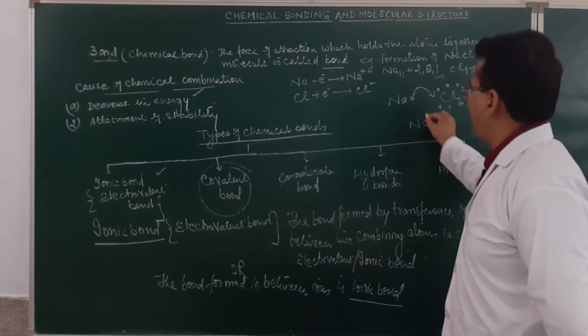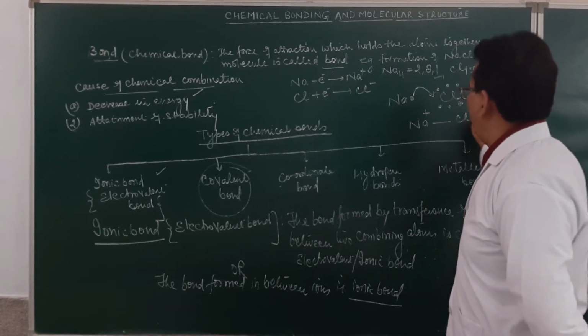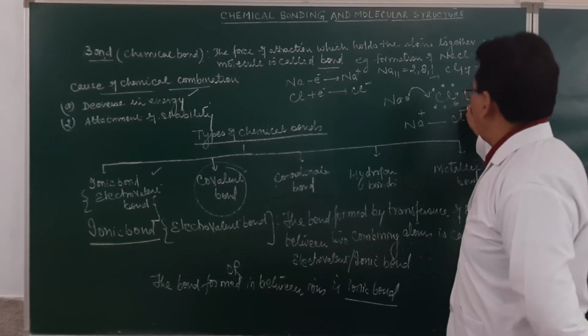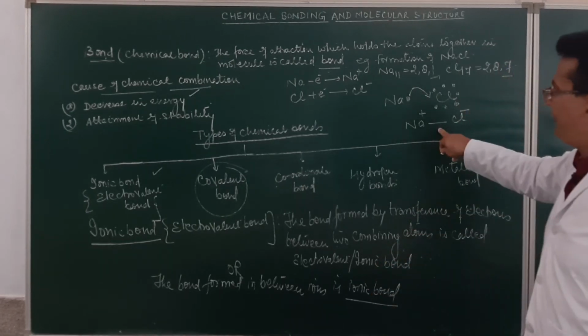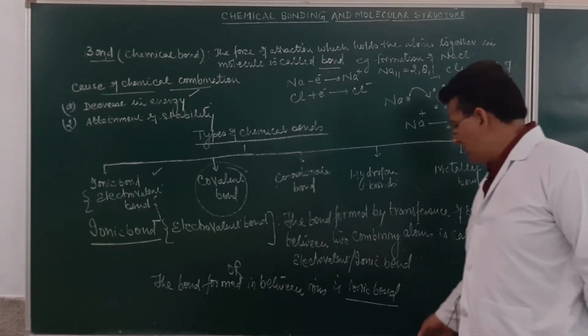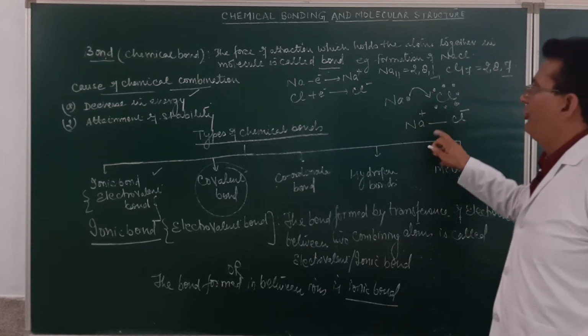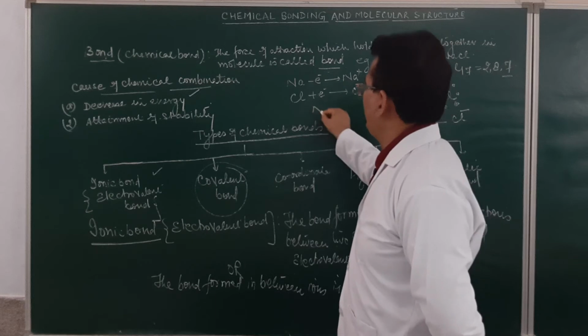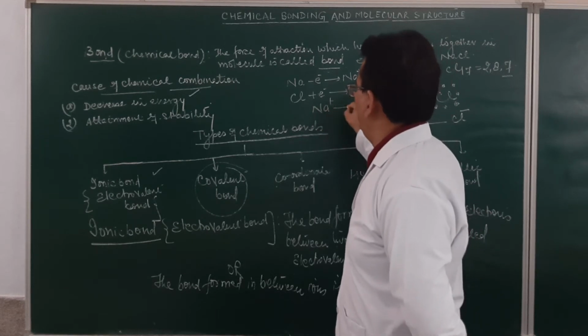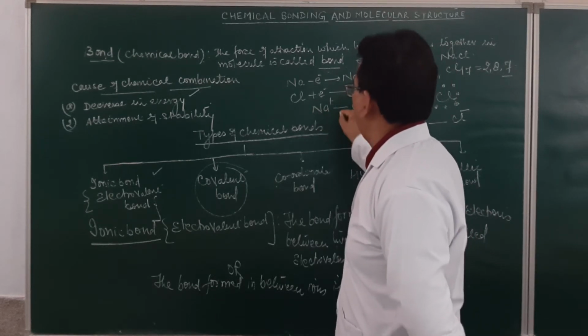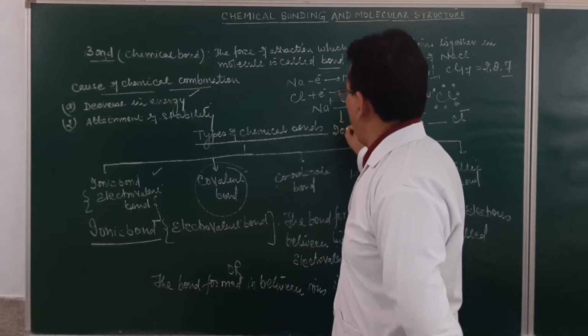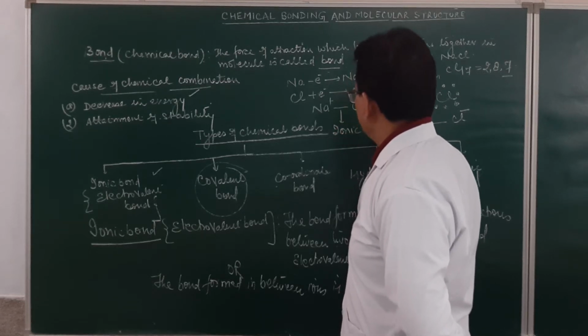Sodium ion, that is a cation, and the chloride anion, Cl negative. And this force of attraction which holds these two atoms together in a molecule will be called an electrovalent bond. So the sodium ion will be bonded by an ionic bond with the chloride ion, and this bond will be called an ionic bond.